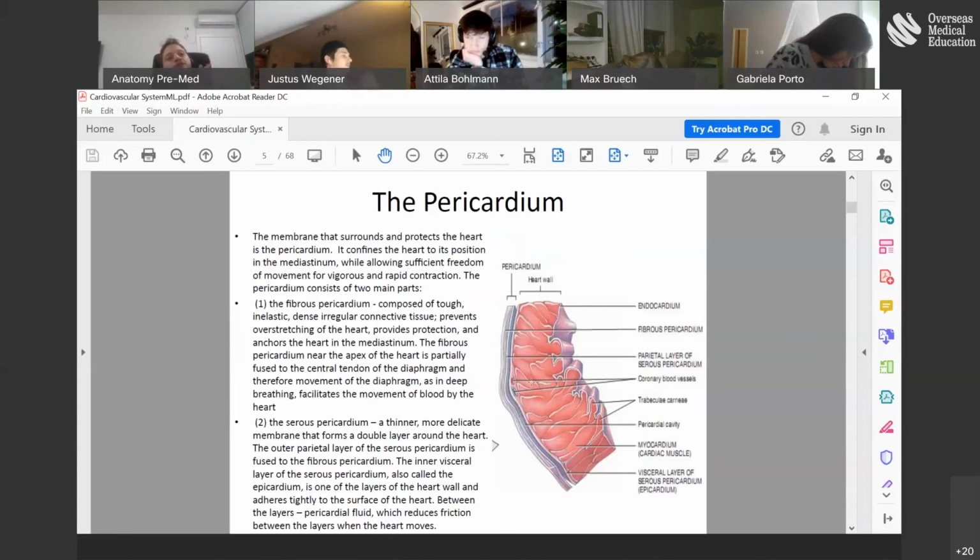And in between them, there is a tiny, tiny bit of liquid, okay? You don't usually see it. The two layers are very well stuck together. You don't see a difference between them, okay? But you have a bit of liquid, and it actually lubricates the movement of the heart, okay? So this is the serous pericardium.